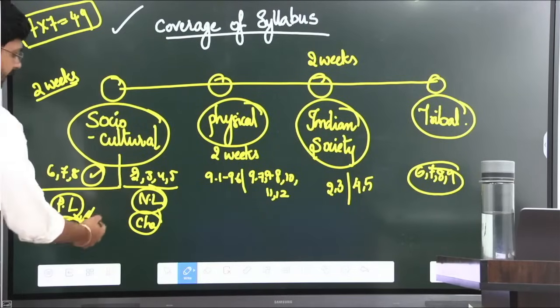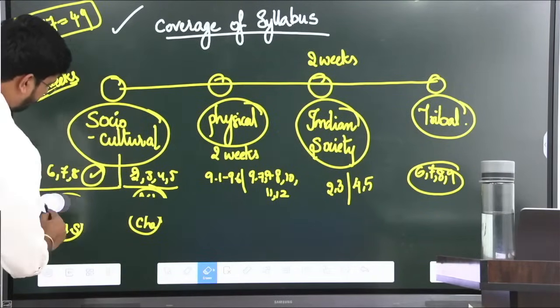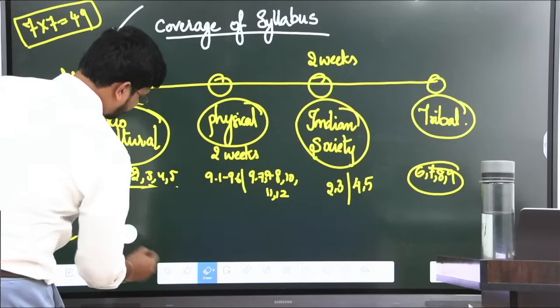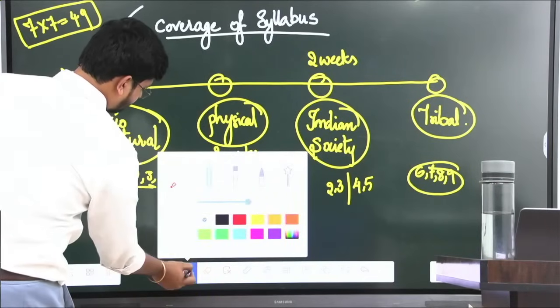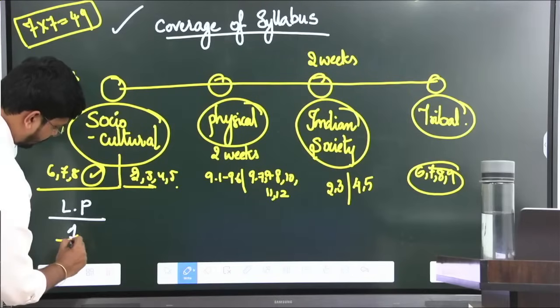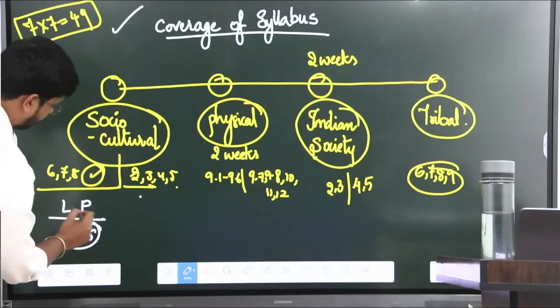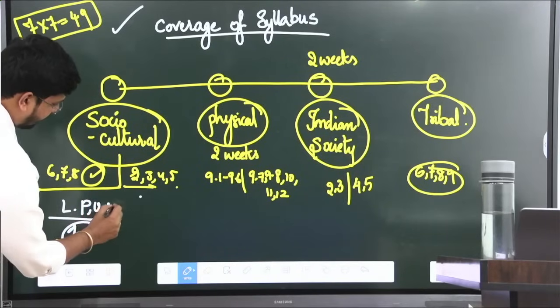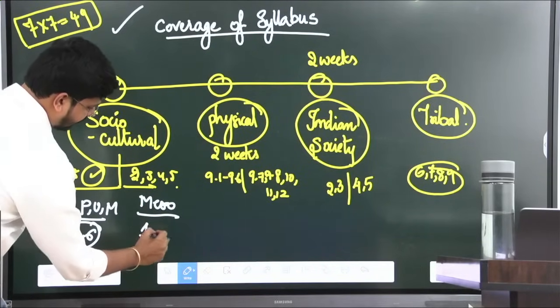So either you can divide it into 4 weeks, and the best way would be: lower Paleolithic, and you can do one fossil, 1.6. Okay, you can do Paleolithic, lower, upper, middle, and then Mesolithic and the respective fossils of 1.6.